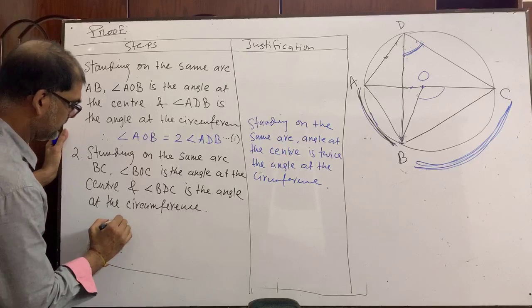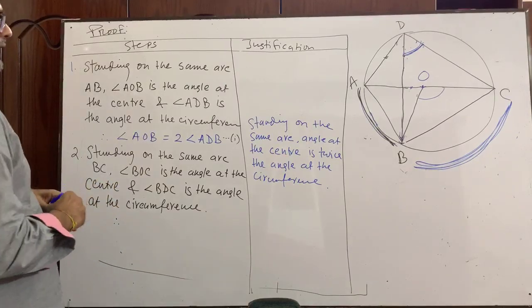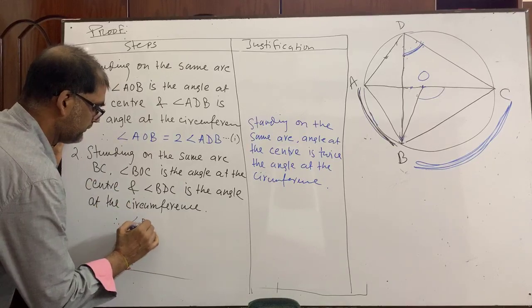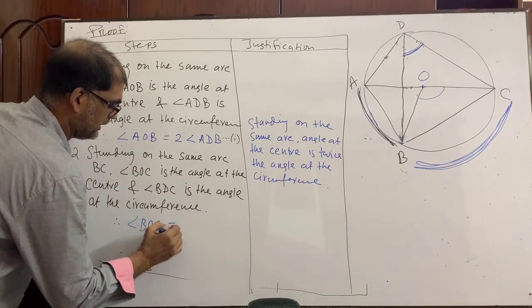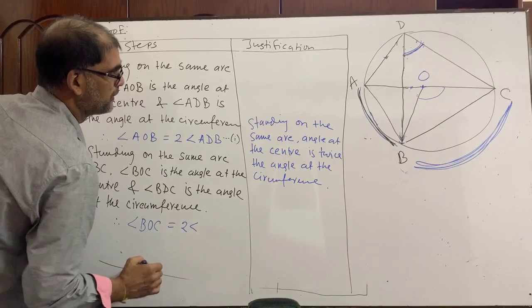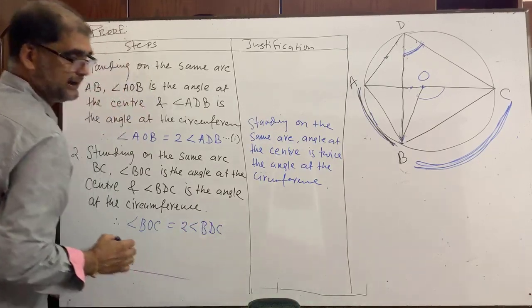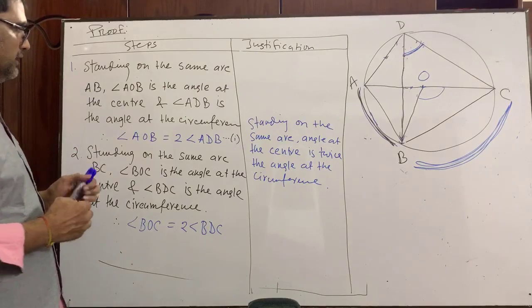Then we can write, therefore, angle BOC is equal to twice angle BDC. This is known as equation 2.